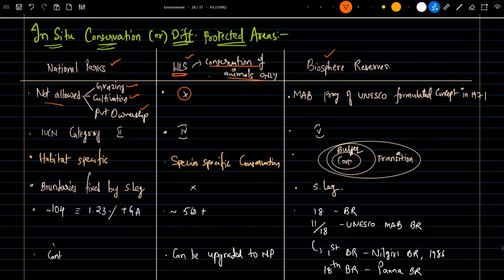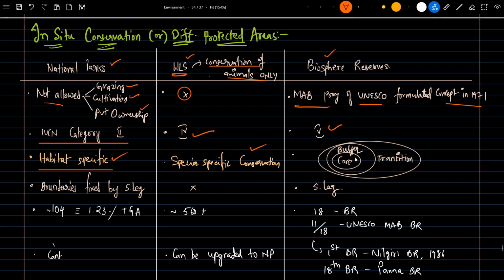Next is biosphere reserve. Biosphere reserve is a concept brought by the MAB, Man and Biosphere Program of UNESCO. This concept was formulated in 1971 by UNESCO. National parks come under the IUCN, International Union for Conservation of Nature, category 2, wildlife sanctuary under category 4, and biosphere reserve under category 5. National parks are basically in-situ conservation, right? It is basically habitat specific, whereas wildlife sanctuary is species specific.